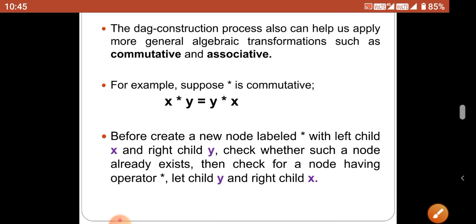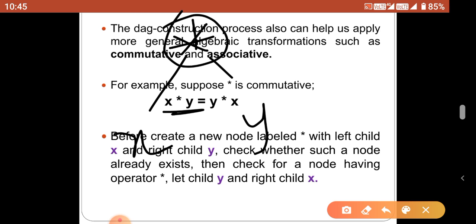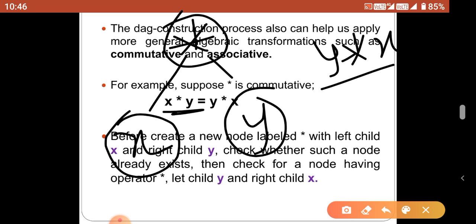So whenever we draw the tree for x star y, we draw the nodes for x and y, and the operator is a star. Now when we perform the operation for y and x, in this expression the operator is also a star. First check the operator for optimization. The operator is the same, and then check: for x star y, the left side operand is x and the right side operand is y.